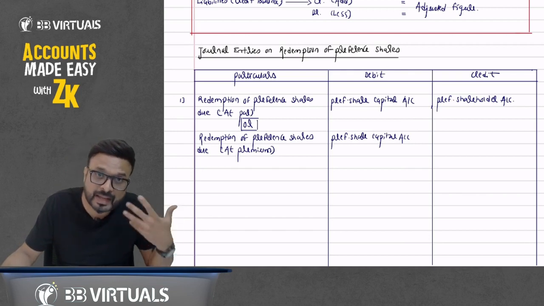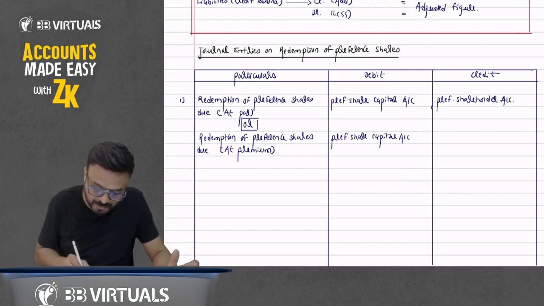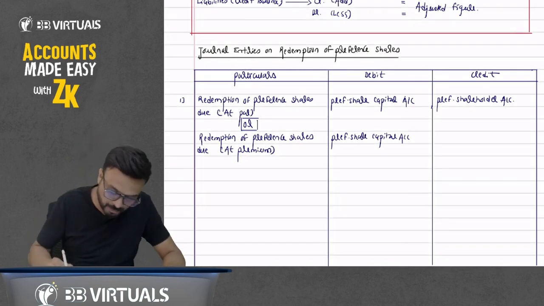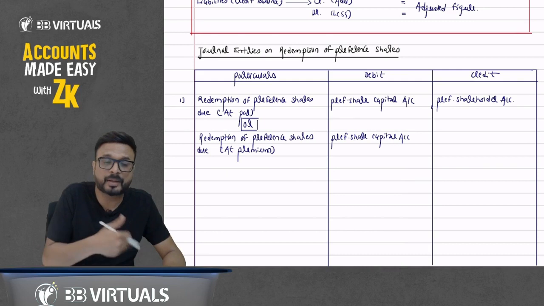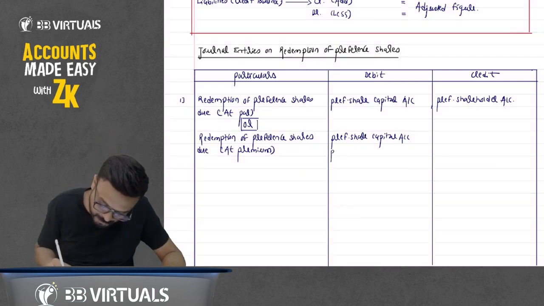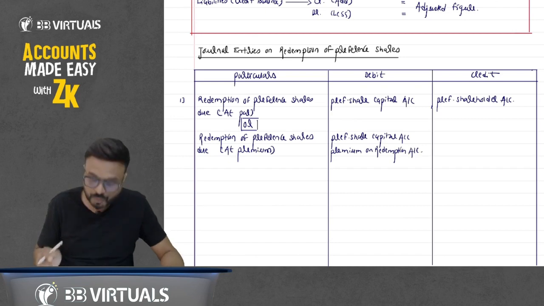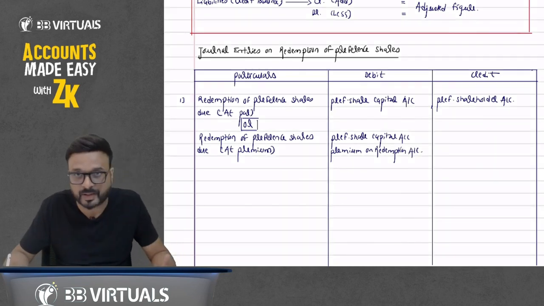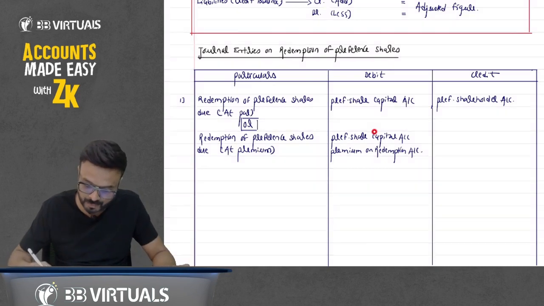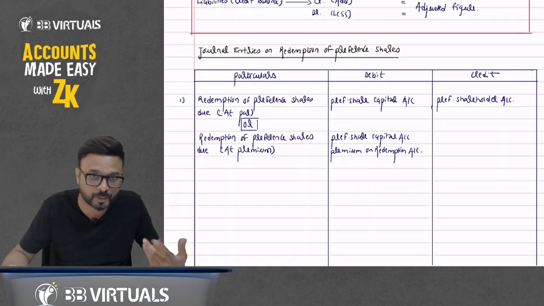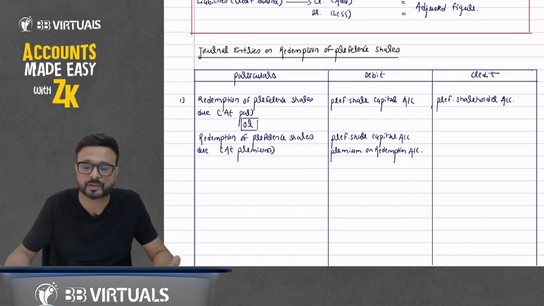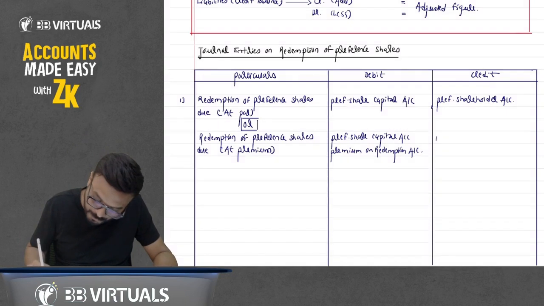But we are paying something extra because we are doing the redemption at premium. So the premium amount that we are paying, what do we call it? In case of buyback, we call it premium on buyback. We'll call it premium on redemption here. Premium on redemption account debit. So the preference share capital account will be recorded at face value, and the premium amount will be debited to premium on redemption of preference share account, and we are liable to pay to the equity shareholder. Sorry, not equity, to the preference shareholder account.